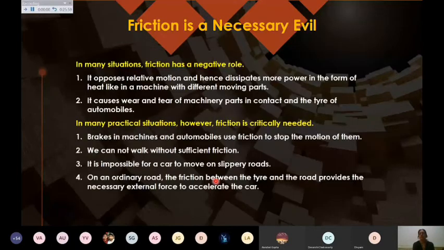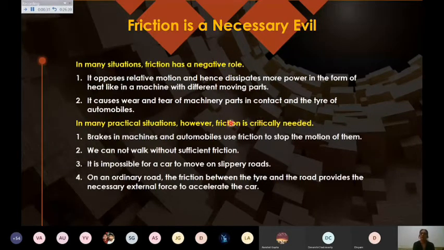This is simply for your knowledge, as well as you may get a conceptual question on this, that friction is termed as a necessary evil. Why? Because it has a negative role in many situations, like we are using more energy, more power in different machines. It is causing the wear and tear of the machinery parts and in the tires of the automobiles when we are moving on the highways.